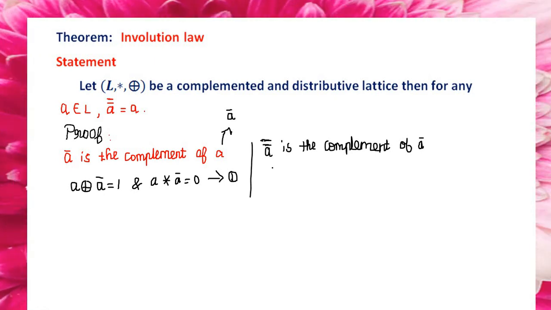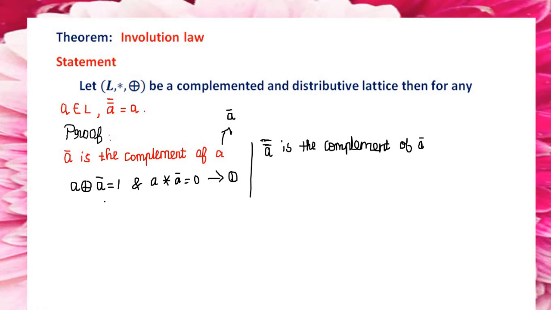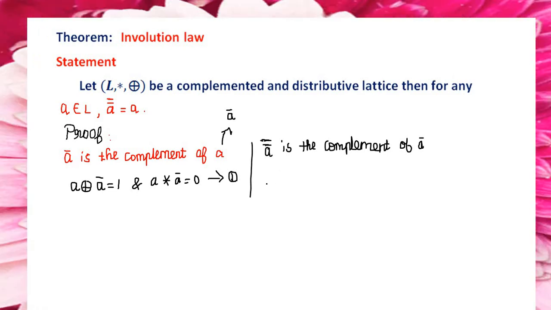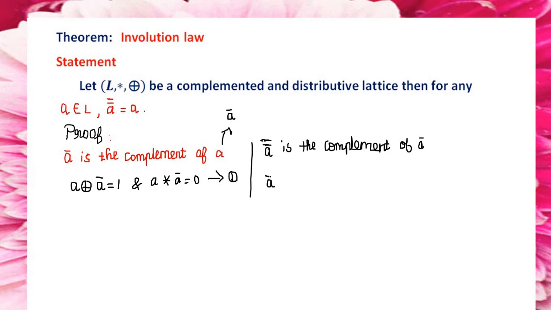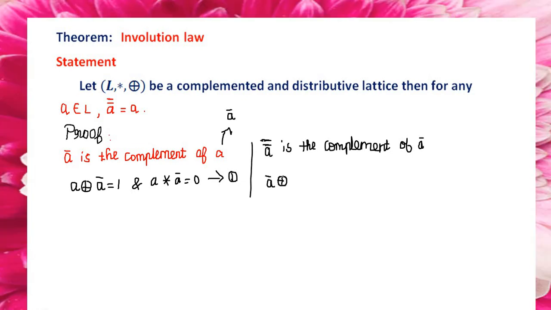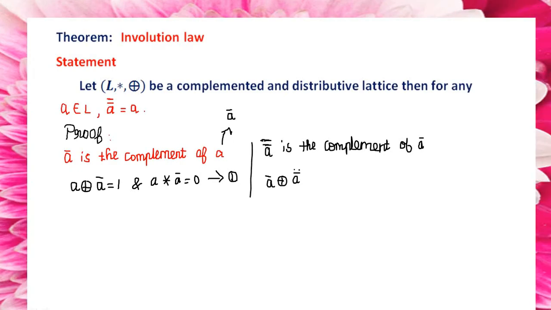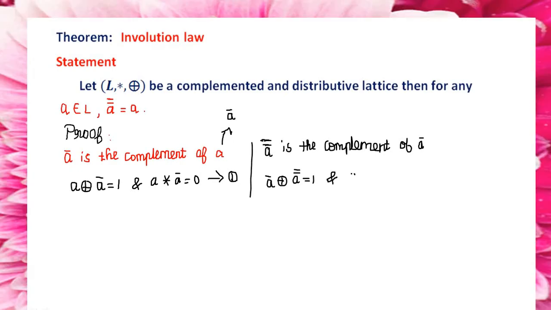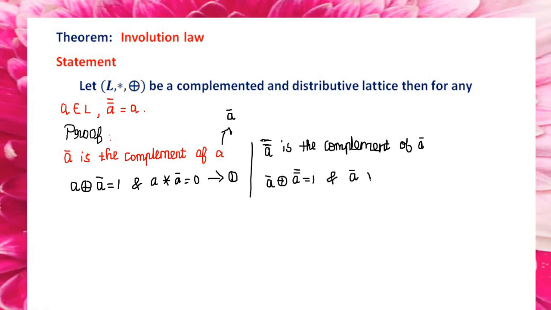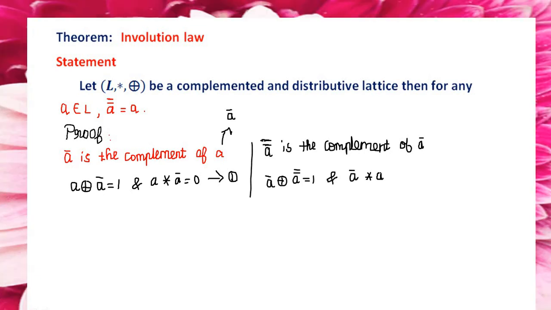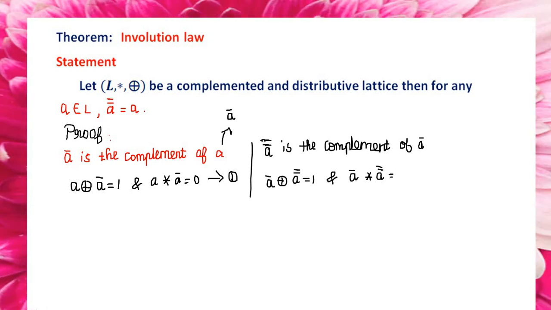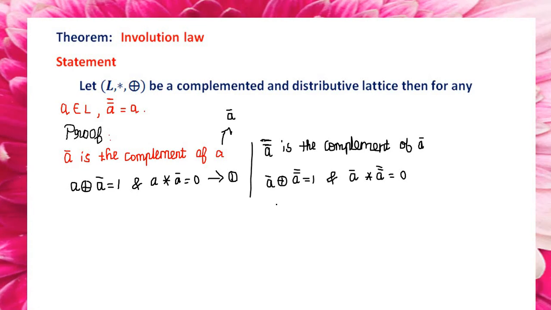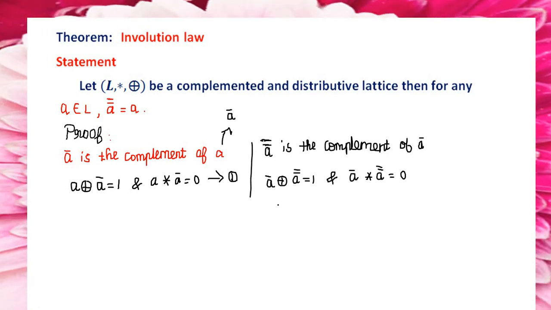Next one, the definition for A double bar. Simply we can replace A with A bar, as A double bar. By using equation 1, simply we can write that A bar star A double bar equals 1. So instead of A, we can take A bar. Instead of A bar, we can take A double bar. That will be 0.